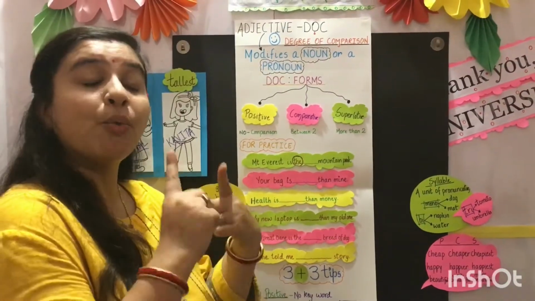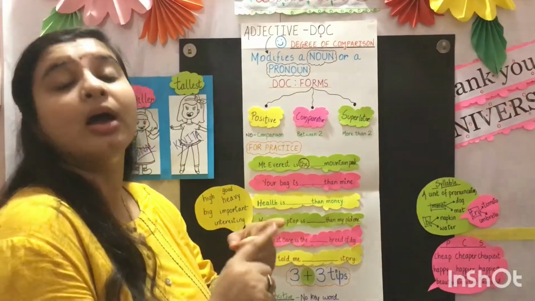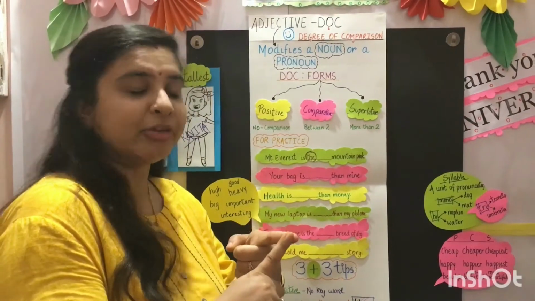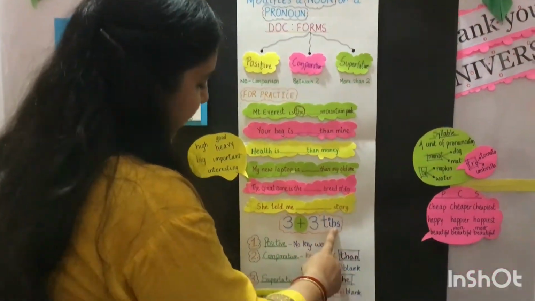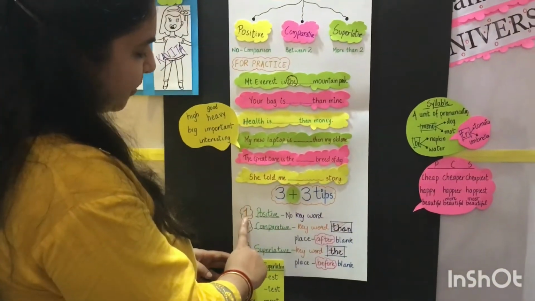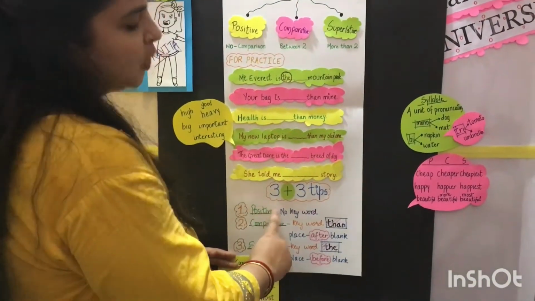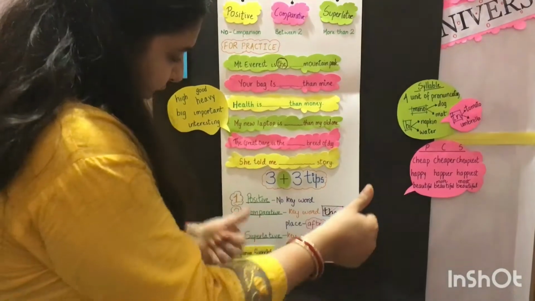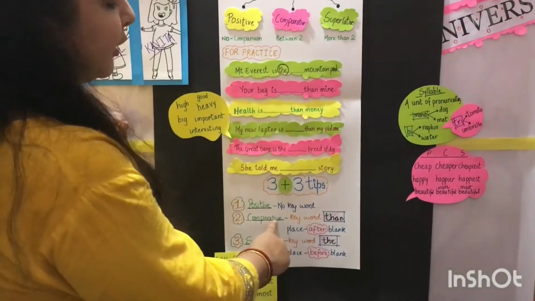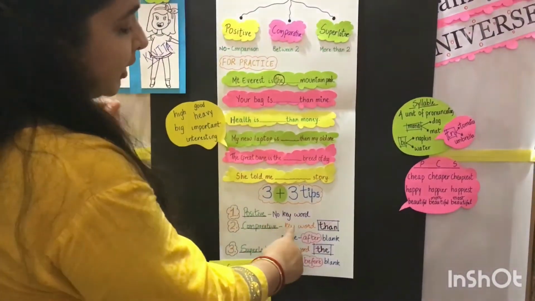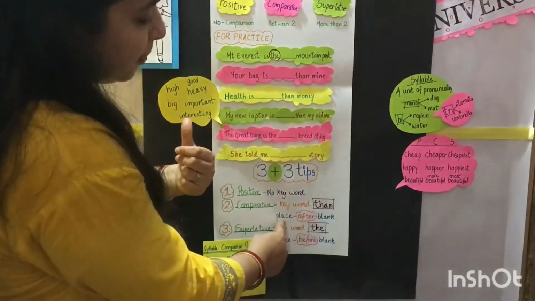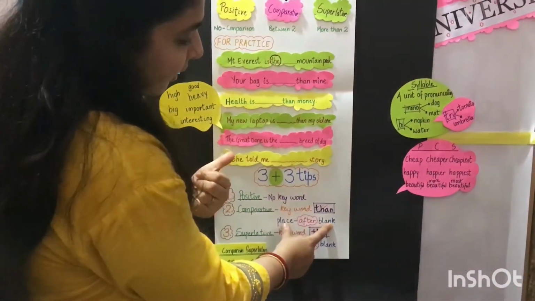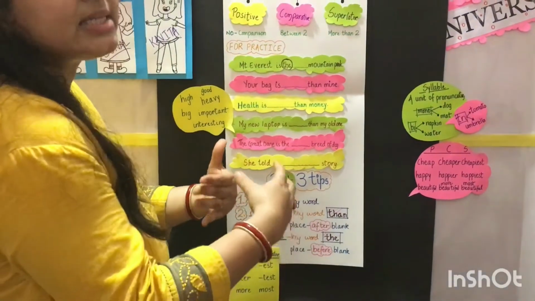So friends, what to add at the end of the word, how to add and when to add, we will learn this first. So here 3 plus 3 tips. The first step is positive degree. In positive degree there is no keyword. The second is comparative degree. In comparative degree, the keyword is THAN, then, and the placement is after blank. Then will be always after the blank.